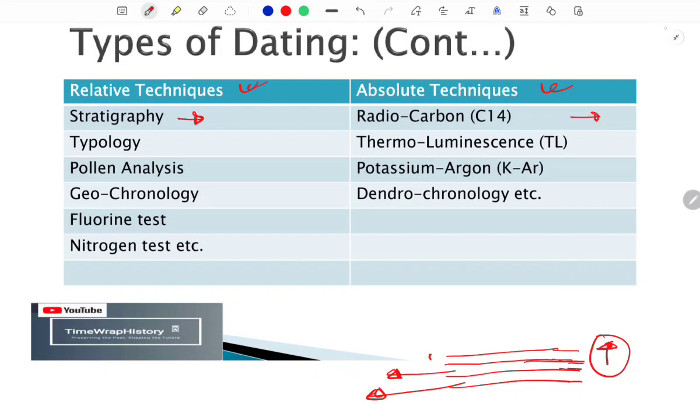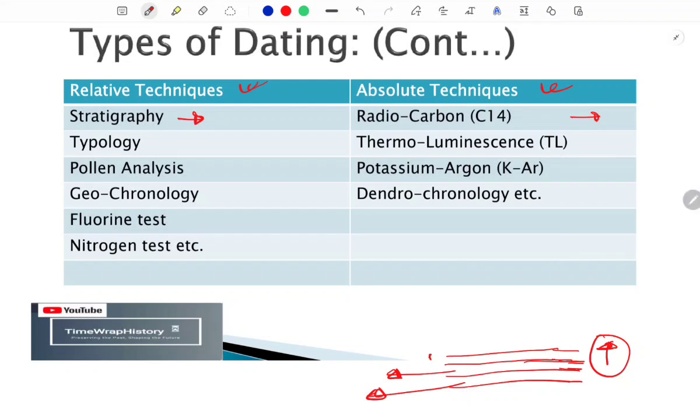Later on, as far as typology is concerned, based on these ideas we fix the particular type of culture, particular type of things. So we associate things like, in the discussion of the importance of dating, we discussed that Cote d'Ivoire pottery culture.